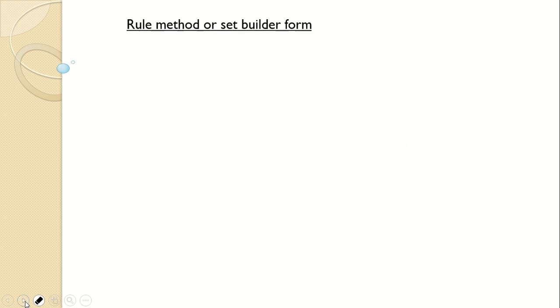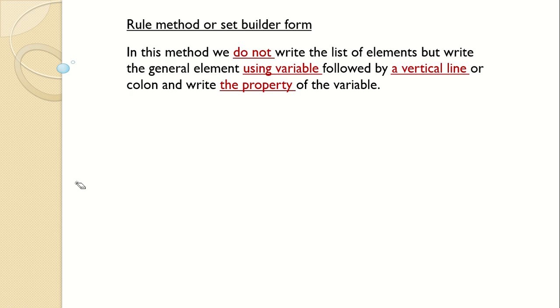Then we come to the rule method or set builder form. In this method we don't write the elements, but we write the general element using a variable followed by a vertical line or colon, and write the property of that variable. So basically here we give a rule.